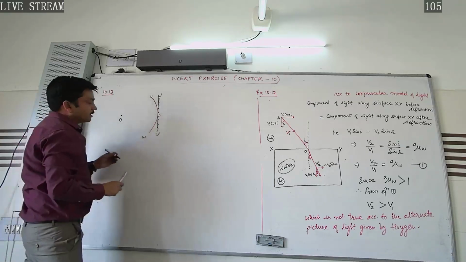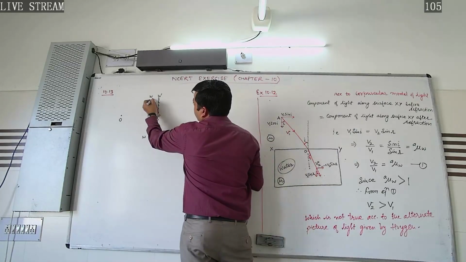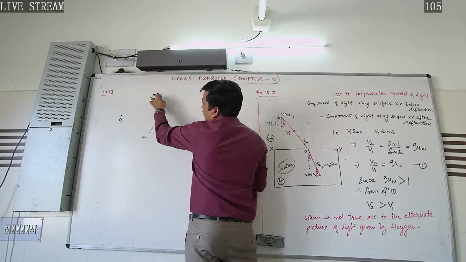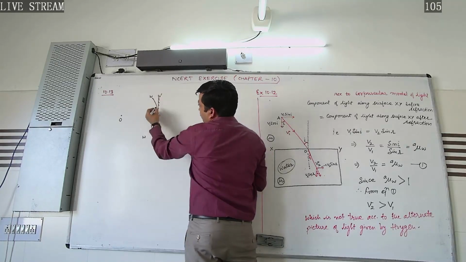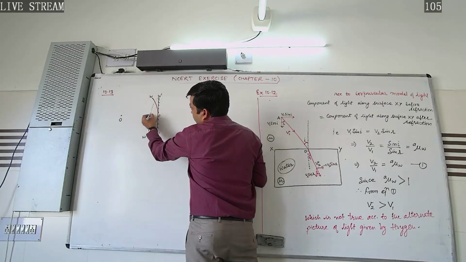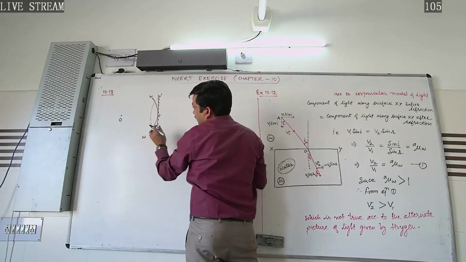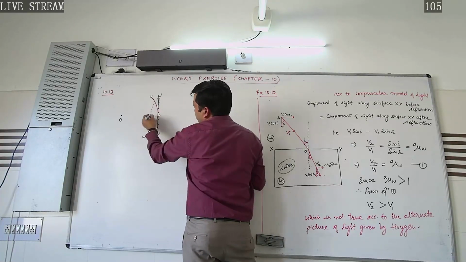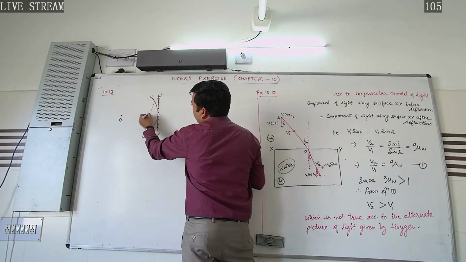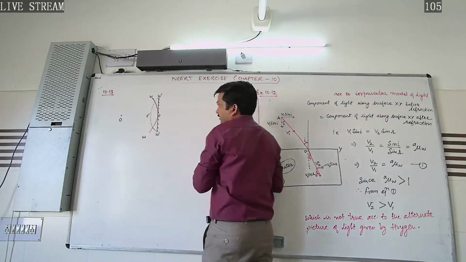So what would happen? During the time interval, the spherical wavefront reaches W dash at the same time. The secondary wavefront gets reflected by this reflecting surface, let us consider as W dash P double dash W dash.